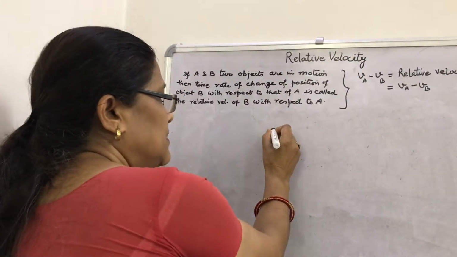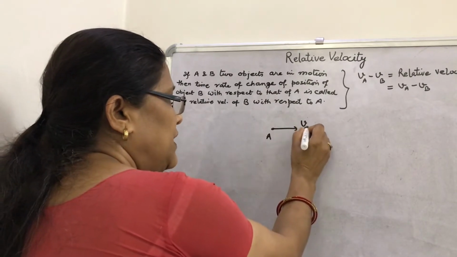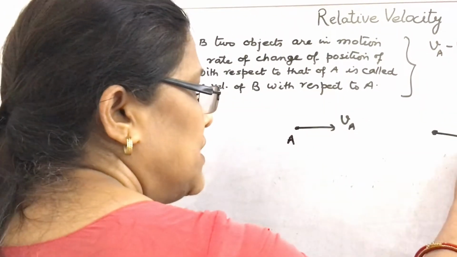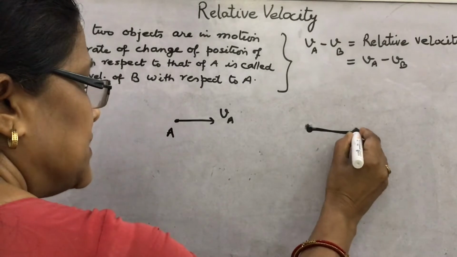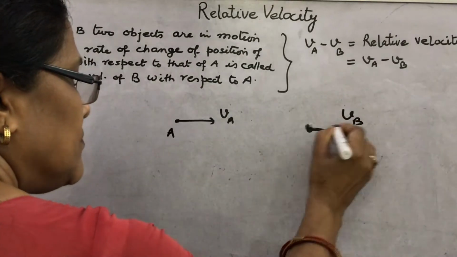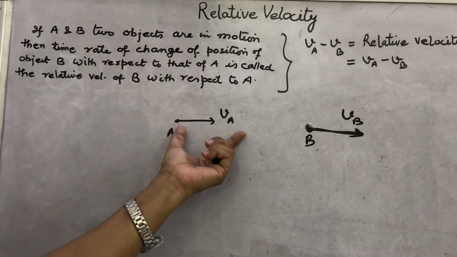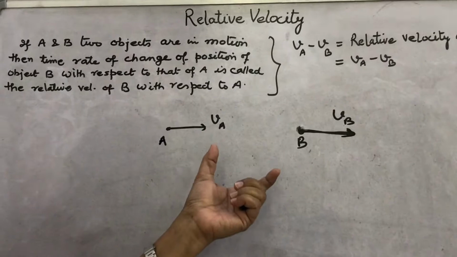Suppose the object A is in motion with the velocity VA, and the object B is in motion with the velocity VB in the same direction. Velocity VA, velocity VB. What is the meaning of relative velocity?